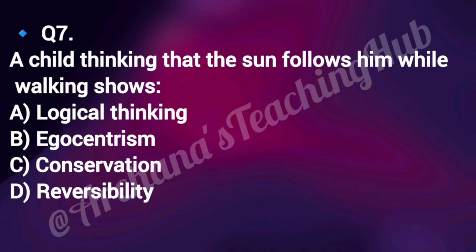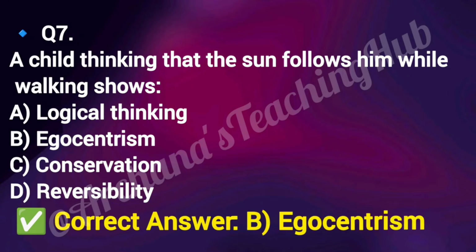Option A, logical thinking. Option B, egocentrism. Option C, conservation. Option D, reversibility. Correct answer is option B, egocentrism. Egocentrism means inability to see from others' perspectives, common in pre-operational stage.